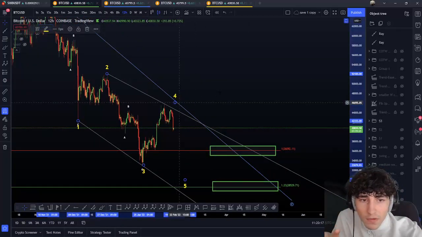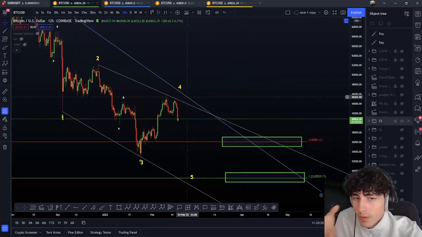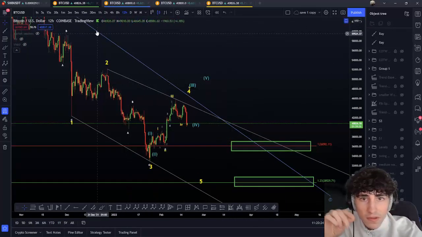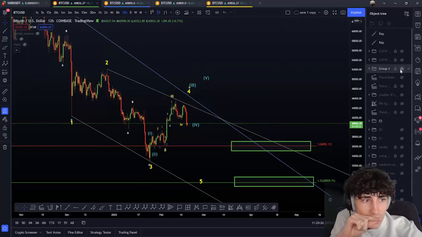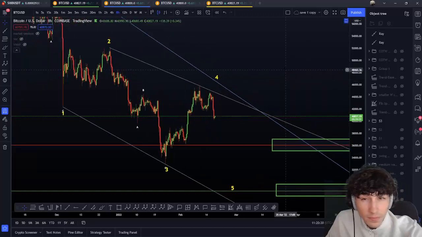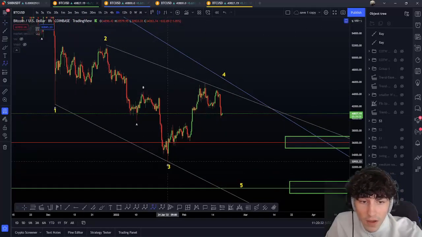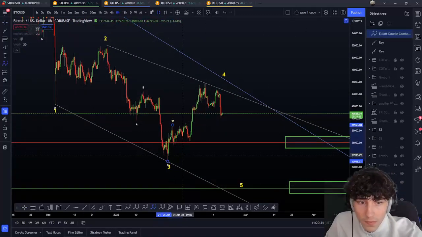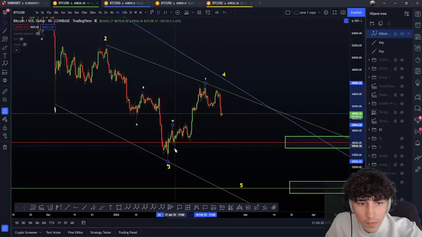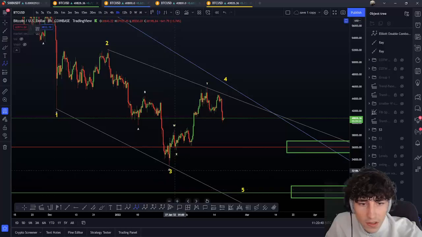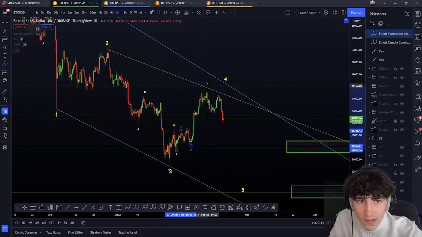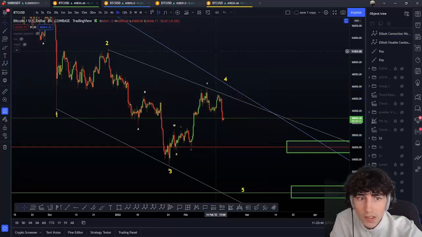So now, if we are in these waves here, normally we are possibly done with the top here. I'm going to add smaller waves for you inside that. So the waves we have done normally are a W here, an X here, and a Y here. So with an ABC here, an A here, with a flat inside a B wave, and a C with 5 impulsive waves inside the C wave.